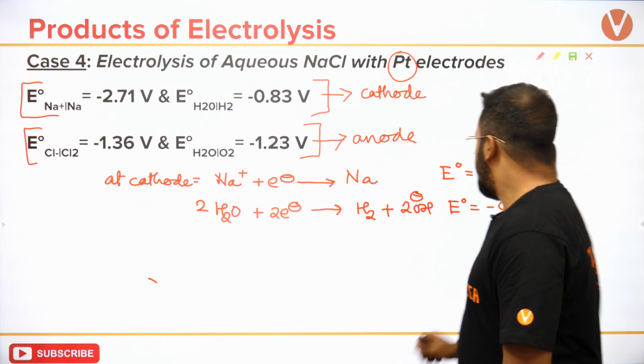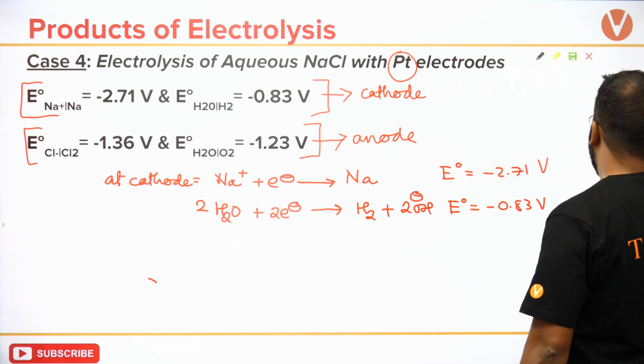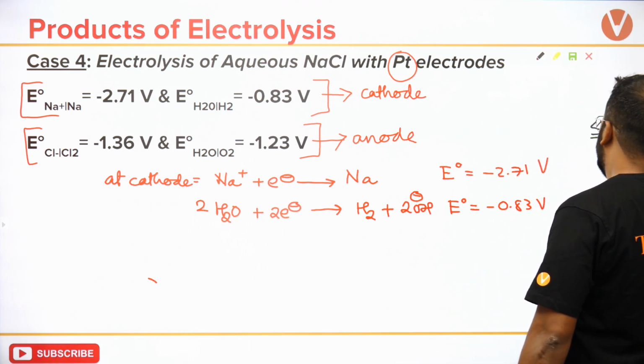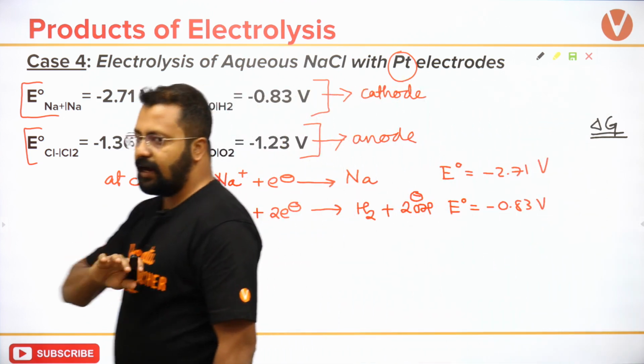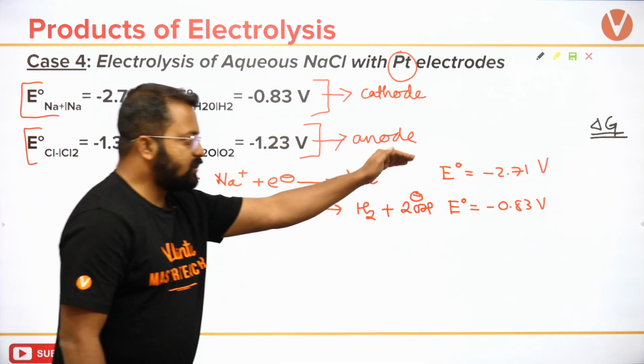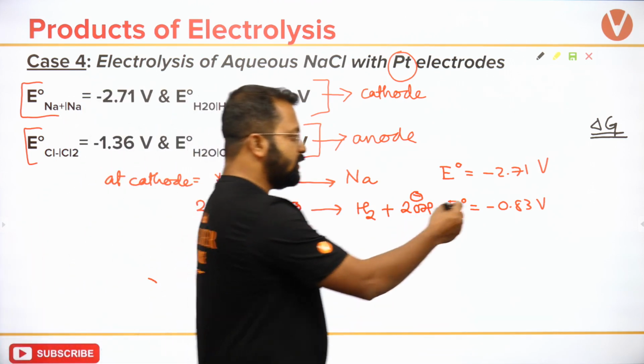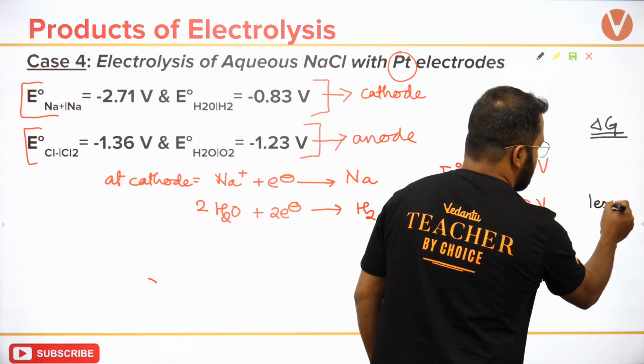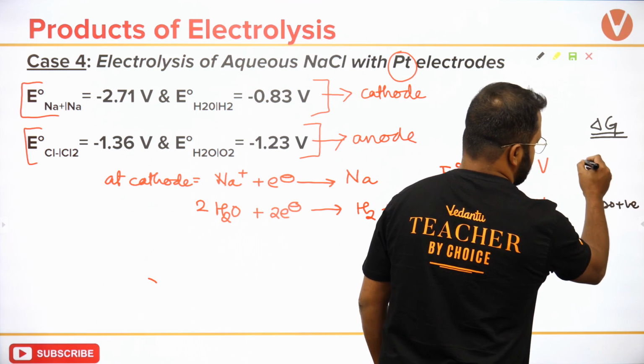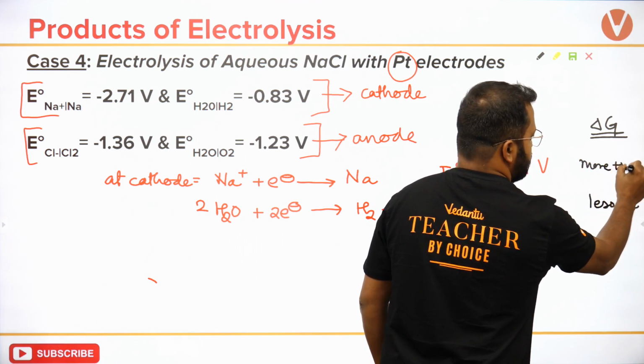Now अगर मैं इन दोनों के लिए delta G लिखूं, if I am taking at cathode, if I take delta G for both these processes, then this is less positive and this will be more positive.